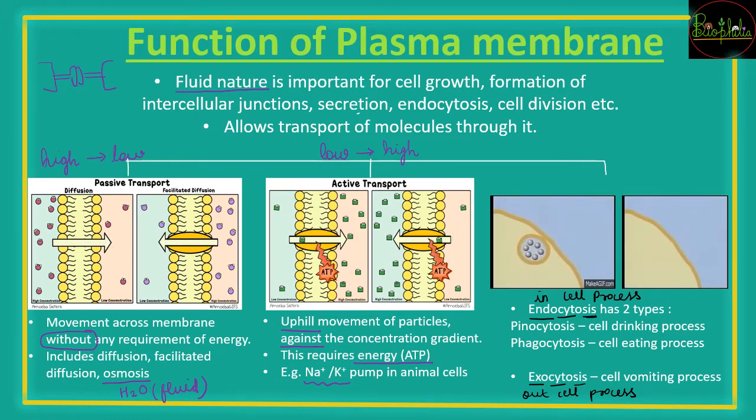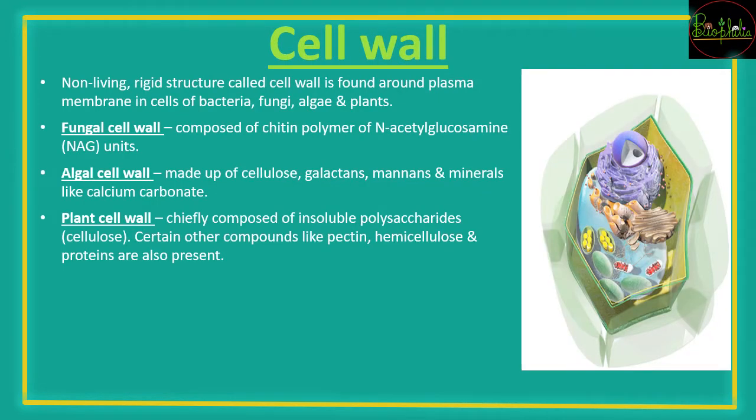So what do you throw out of your mouth? You vomit. So that is nothing but cell vomiting process. So these are some functions about the plasma membrane and different types of transport that is being performed by the plasma membrane. The next we see is the cell wall.